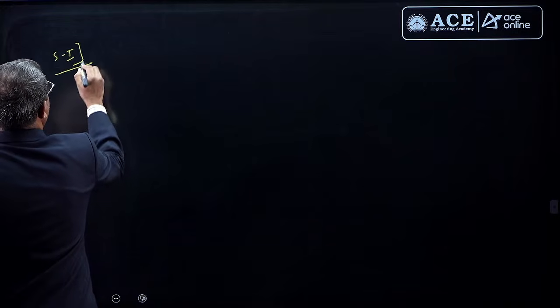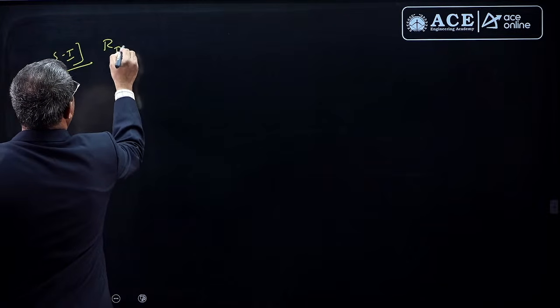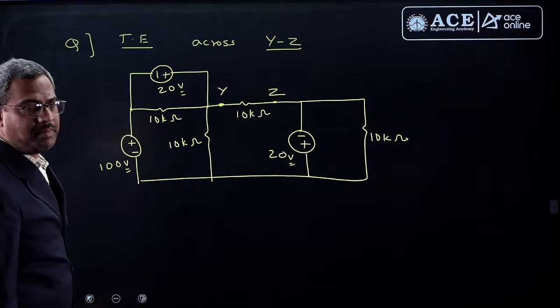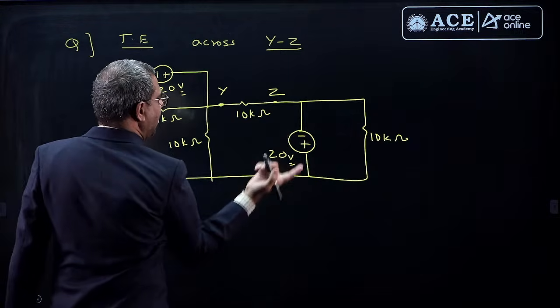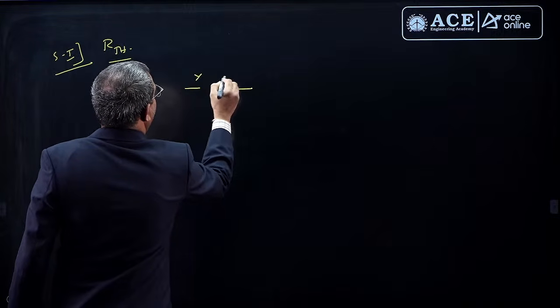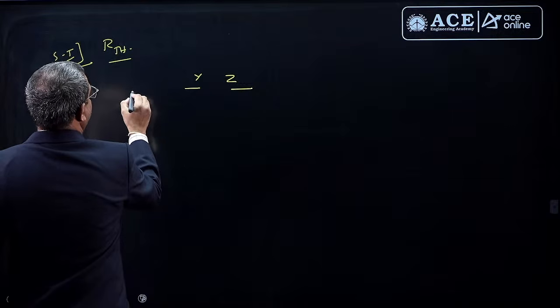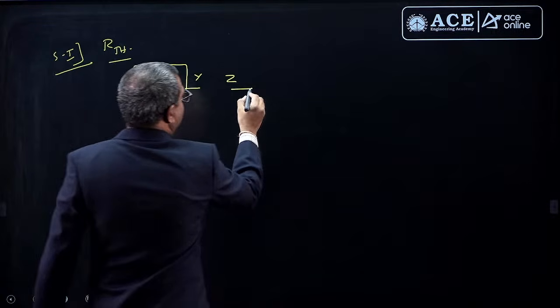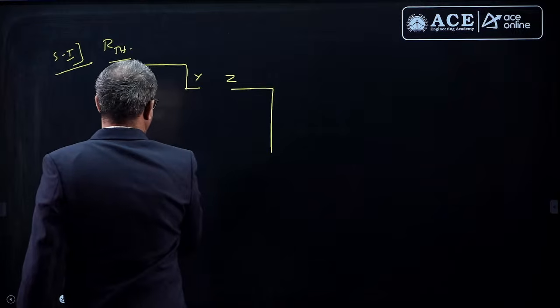To find Thevenin's resistance, this is a category 1 problem. As you know, in category 1, for any independent sources, voltage sources are shorted, and luckily the current source is not there. So look from that point. Wherever a voltage source is present, the 10 volt source is shorted, the 20 volt source is shorted. Here also there is a 20 volt source shorted.